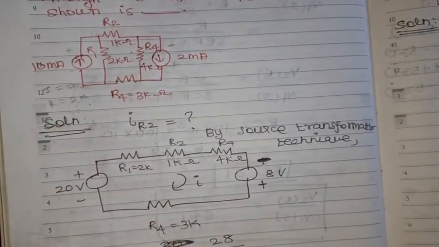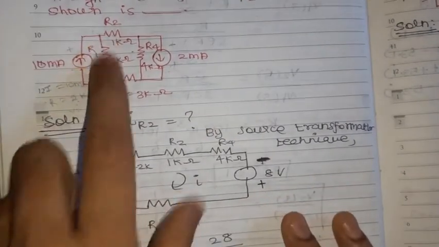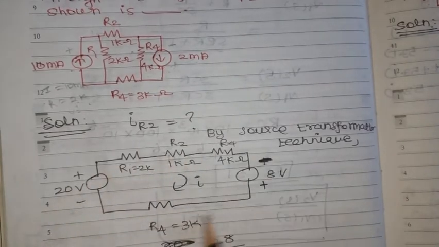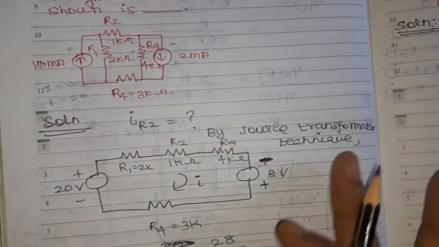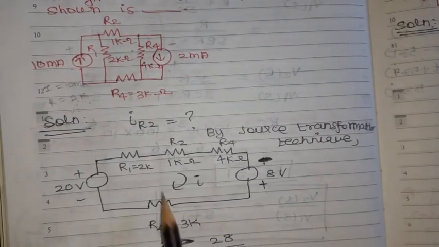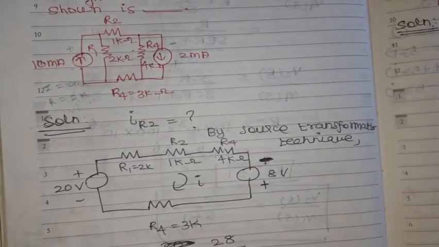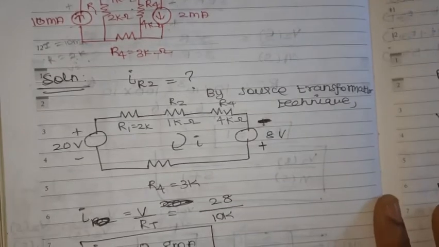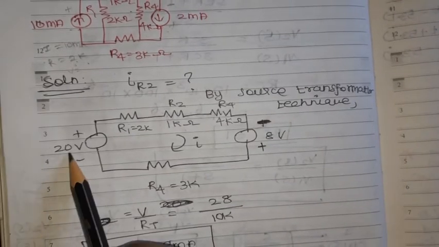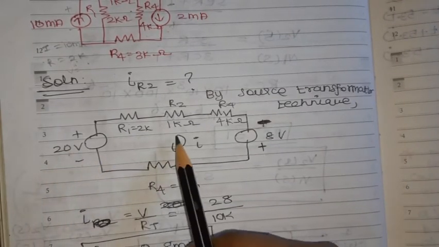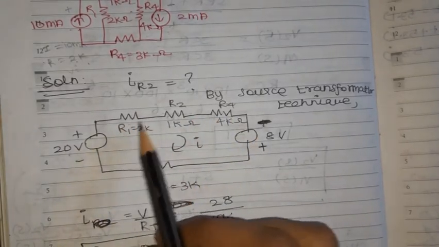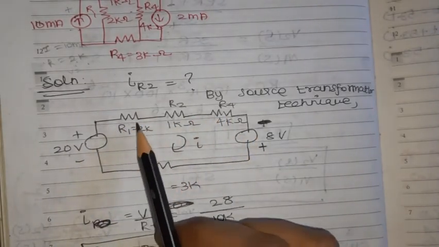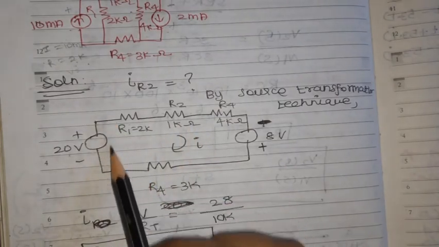Here also R4 is 3k. What is the current flowing through R2? The same current will flow through all the resistances because all are in series connection. So I is nothing but V by RT. What is the total voltage? Whenever we take the current going through, we need to take the potential polarity of the leaving sign only.